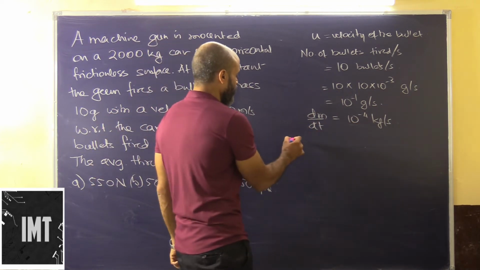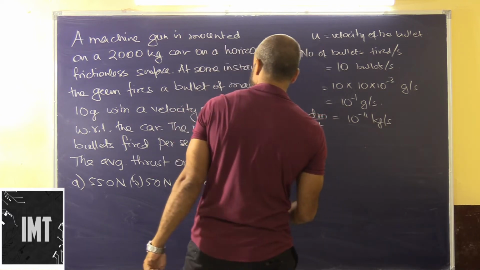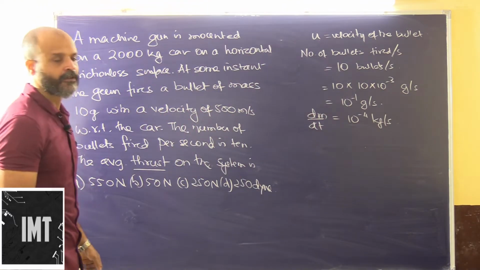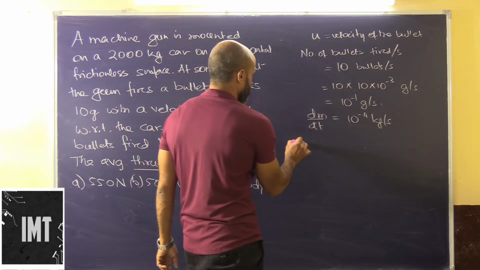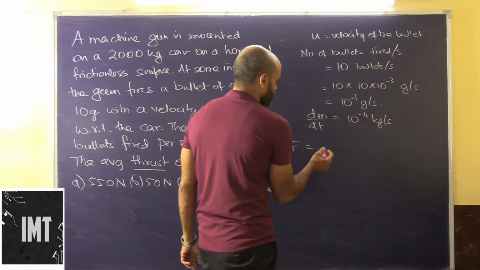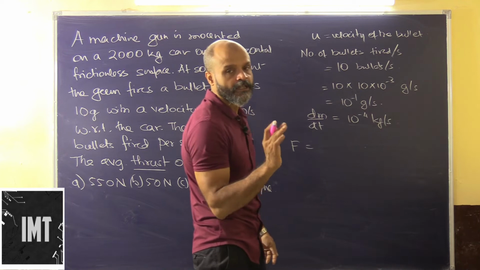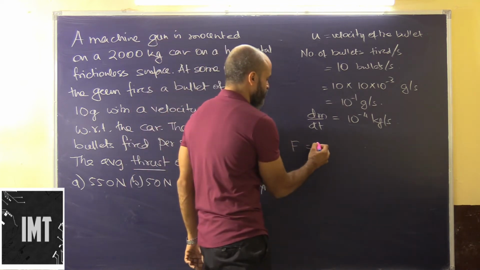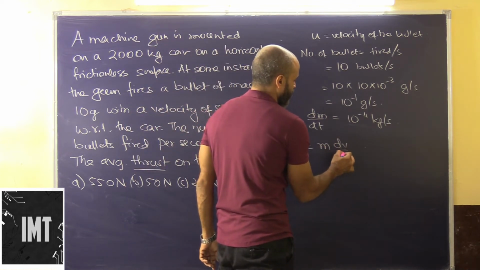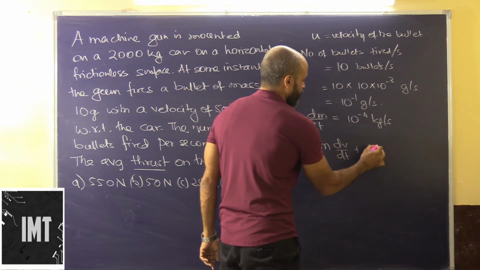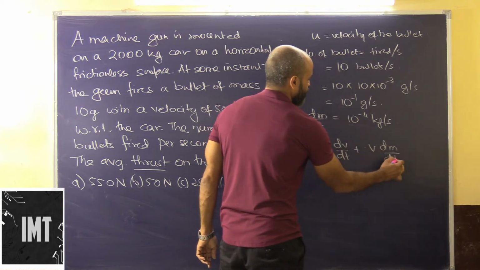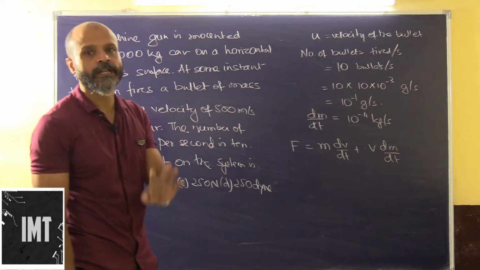Okay, so we know that thrust means force. Force is basically change in momentum. So we have the actual equation, Newton's second law: m dv by dt plus v dm by dt. Now in this case there is no change in velocity.